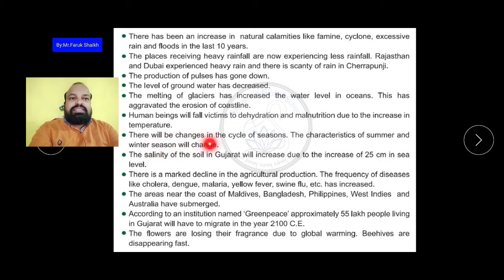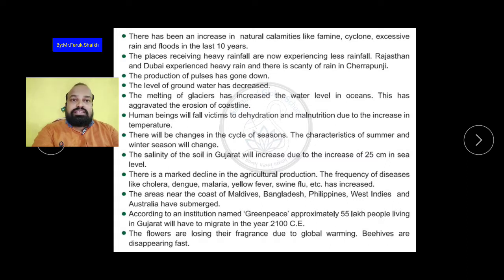There will be changes in the cycle of seasons. The characteristics of summer and winter seasons will change. Now what we are experiencing is that in one day we experience all three seasons. In the morning there is too much cold, in the noon there is too much heat, and in the evening there is rain. So we experience three seasons in a day. In the winter and in the summer also, they will change their characteristics.